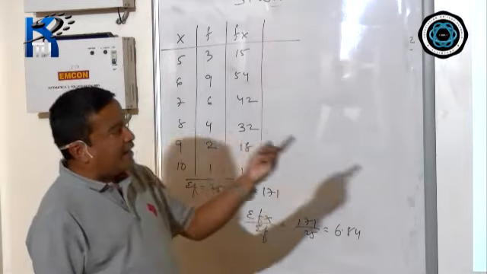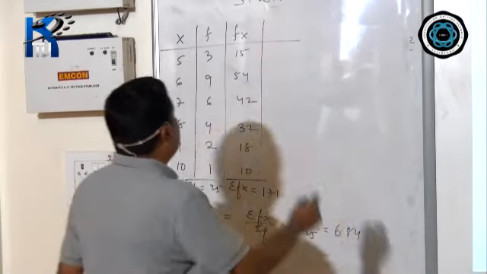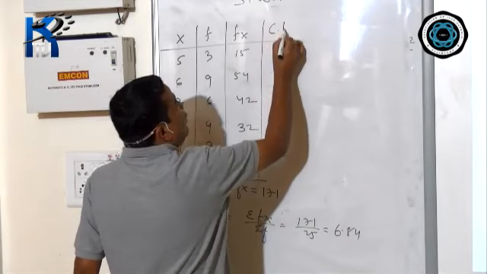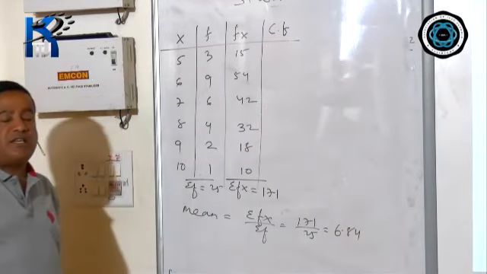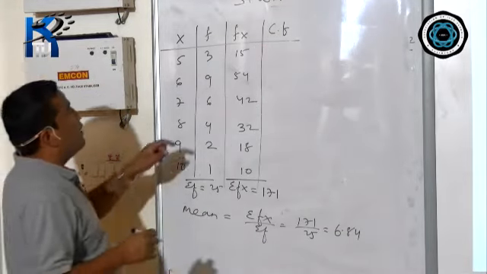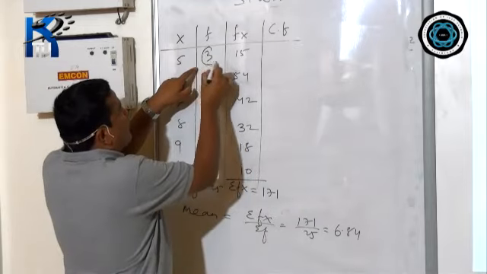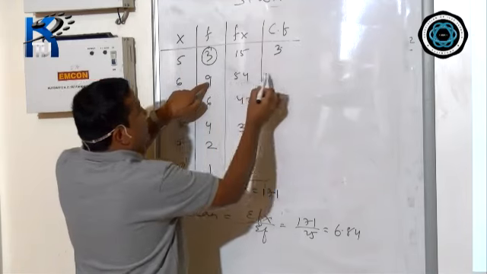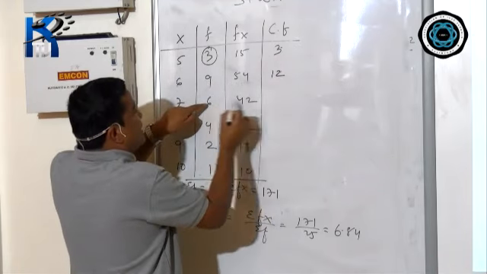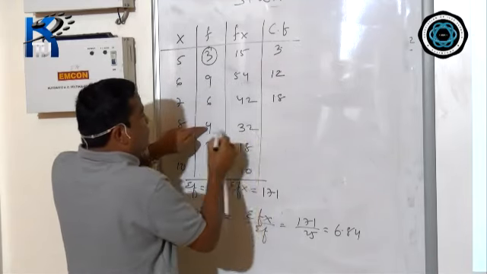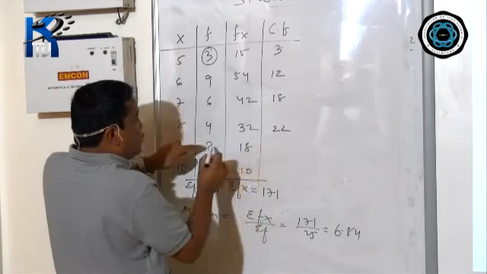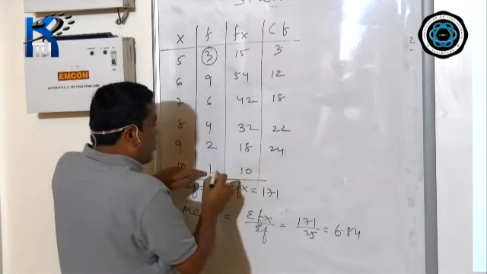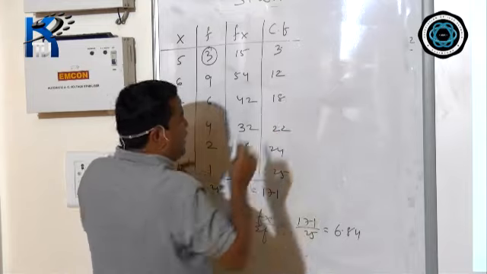Now, the next question is median. Again, here you have to find out cumulative frequency for median. Okay, so the first frequency is 3. 3 plus 9, 12. 12 plus 6, 18. 18 plus 4, 22. 22 plus 2, 24. 24 plus 1 is 25.